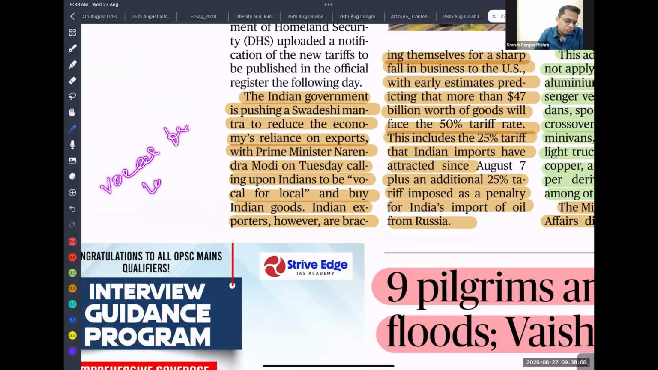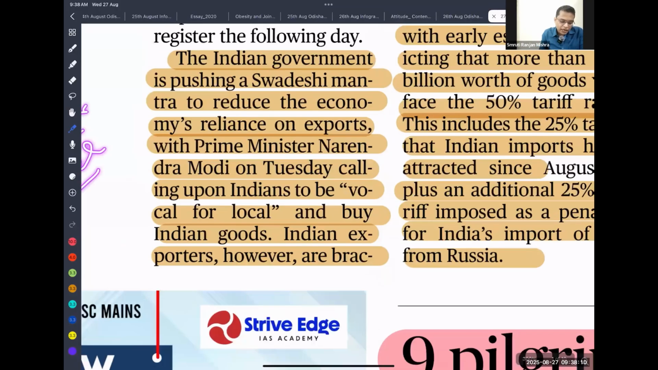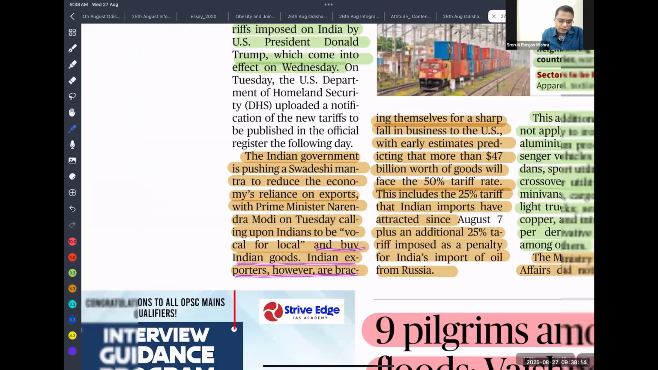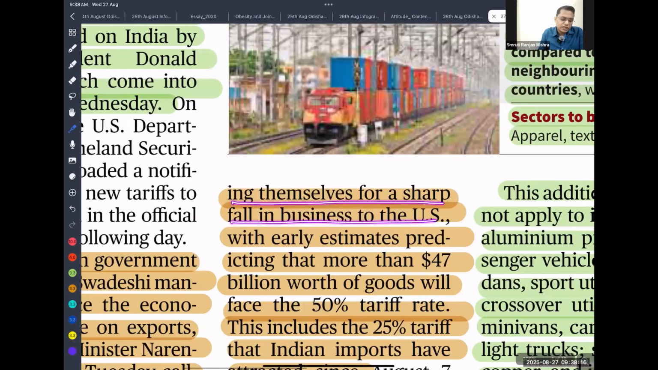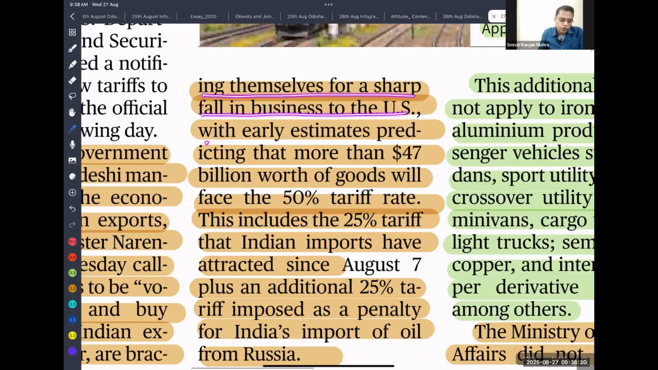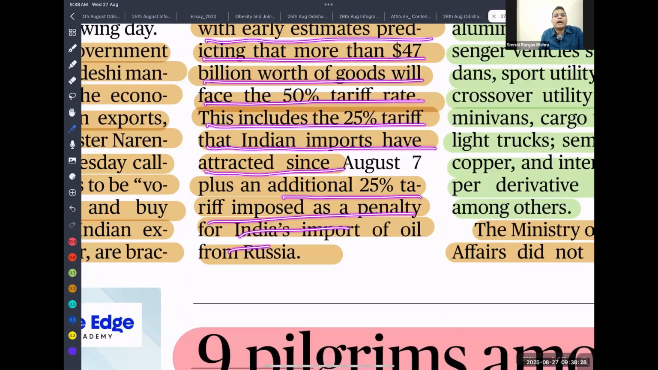Be vocal for local, okay? So buy Indian goods. Indian exporters, however, are bracing themselves for a sharp fall in business to the USA, with early estimates predicting that 47 billion worth of goods will be hit, with 50% tariff since August 17 plus the 25% tariff because we are buying.